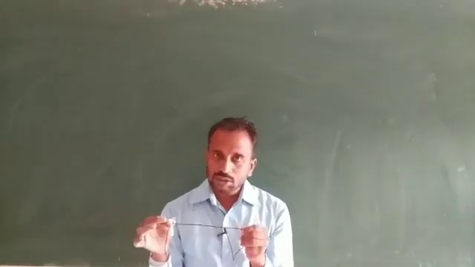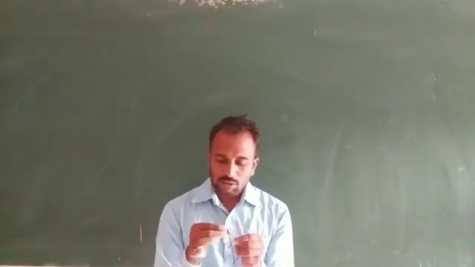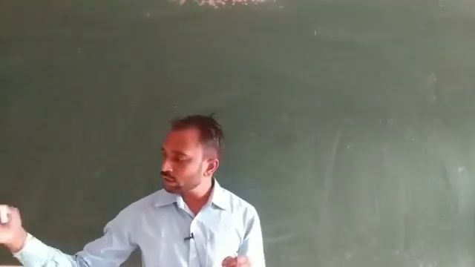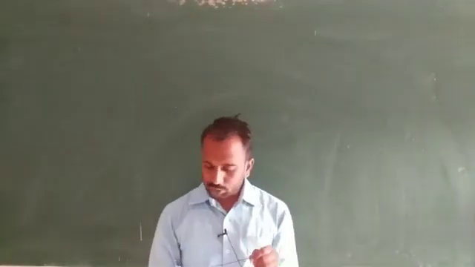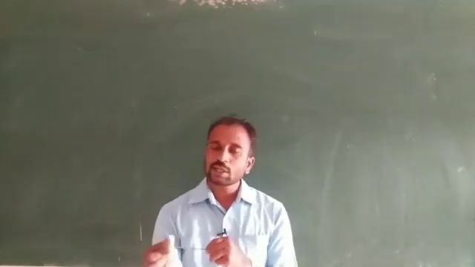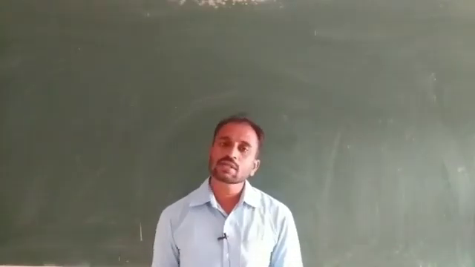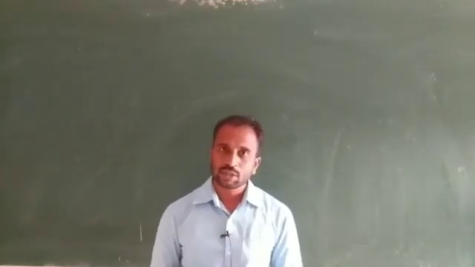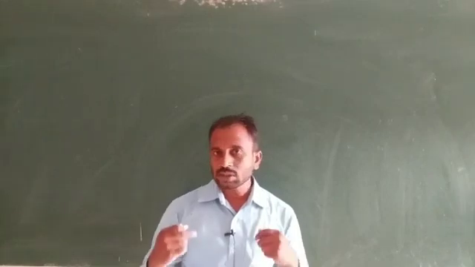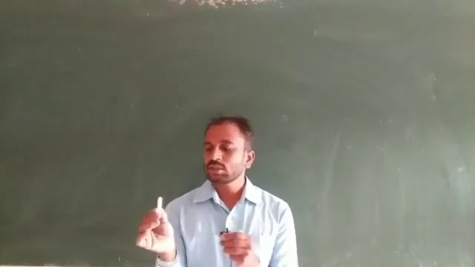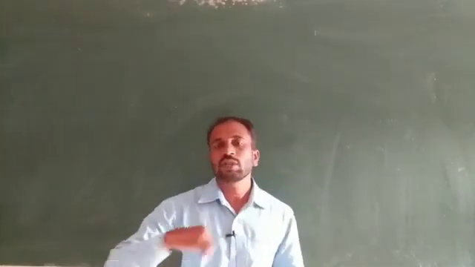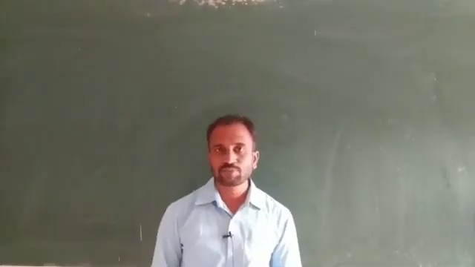Without this thread, what happens? The object travels along a straight line. With the presence of the thread, the direction of the object changes. So the thread provides the centripetal force, and with this force the object easily revolves around the circular path.